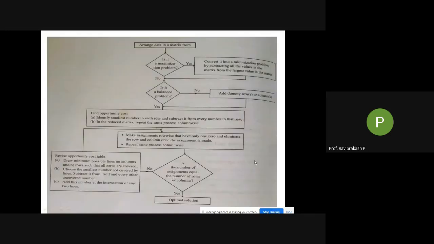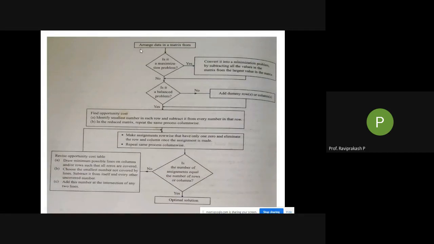Now coming to this particular flowchart, like I explained in the previous class, what is a flowchart? How the data particularly flows. Similarly here, arrange the data in a matrix form. Here also a matrix will be given to you. Earlier I gave this particular flowchart at the end; here I'll give it at the beginning only, because you'll understand each and every part. I can directly tell you which part it is and at what level I am.